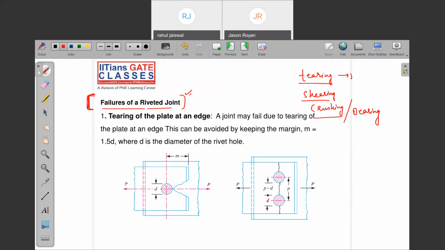Tearing we define for the plate, and shearing to be defined for what? Rivet. Are you getting my point? Tearing cannot take place at the rivet side. The tearing can be taking place what? At the plate. You can see this figure. When I subject it to the load, what is happening? There is a tearing happening. Yes or no, guys? To avoid the tearing, what we do, we keep margin as 1.5D. 1.5 times of D. Note down.